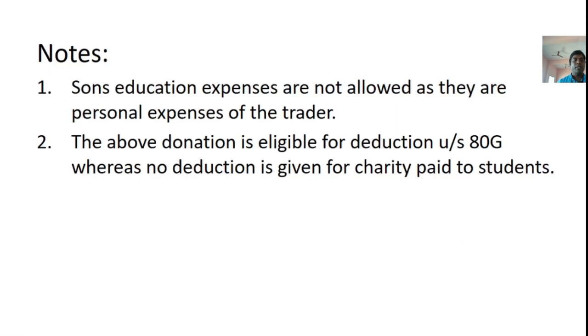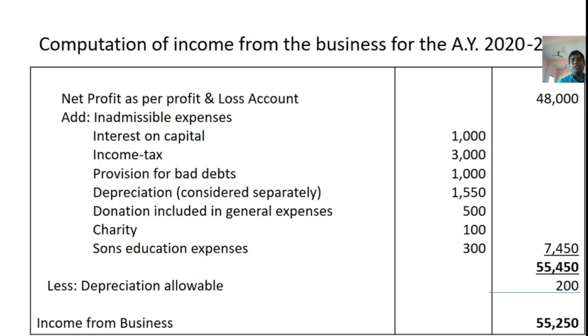After that, we need to mention important notes after computing the income from business. Number 1, son's education expenses are not allowed as they are personal expenses of the trader. Number 2, the above donation is eligible for reduction under Section 80G, whereas no deduction is given for charity paid to students. I hope you understood how to compute the income from business for the assessment year 2020-21 through a practical problem.